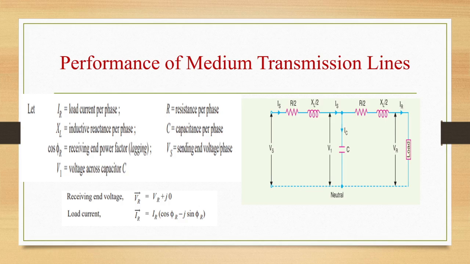One phase of a three-phase transmission line is shown, as it is advantageous to work in phase values instead of line-to-line values. So we are going to see per phase values because it is easier. Let us say that IR is the load current per phase, R is the resistance per phase, XL is the inductive reactance per phase, C is the capacitance per phase, cos phi R is the receiving end power factor, VS is the sending end voltage per phase, and V1 is the voltage across capacitor C.